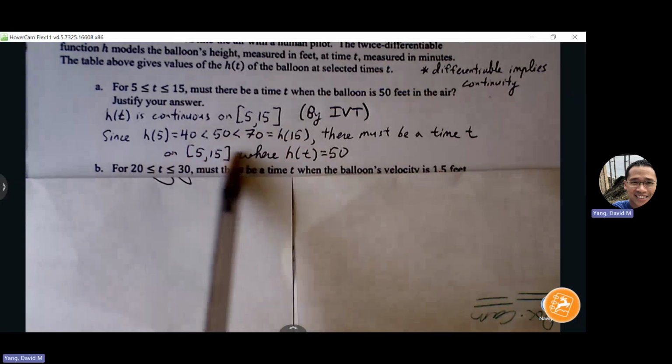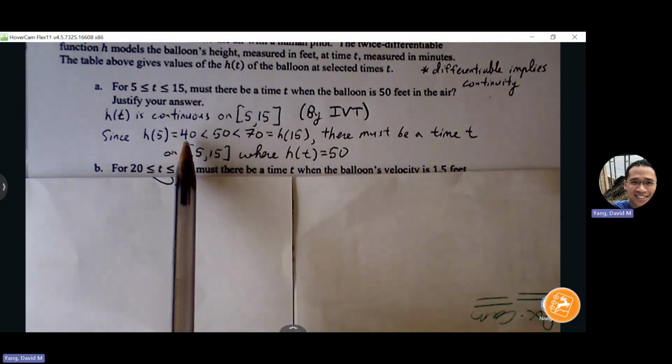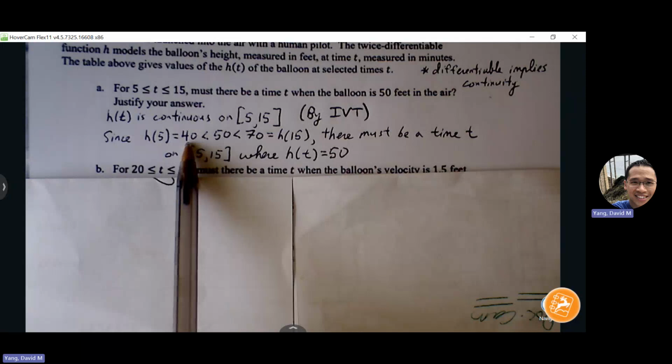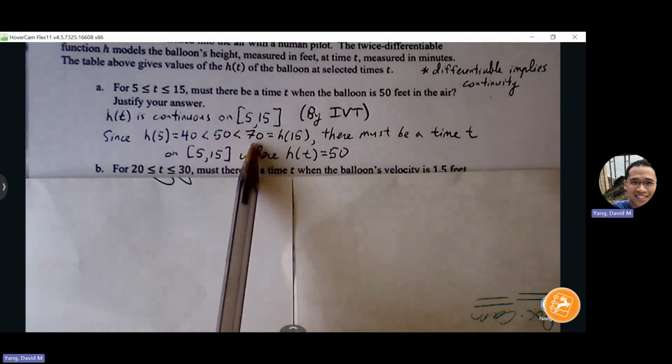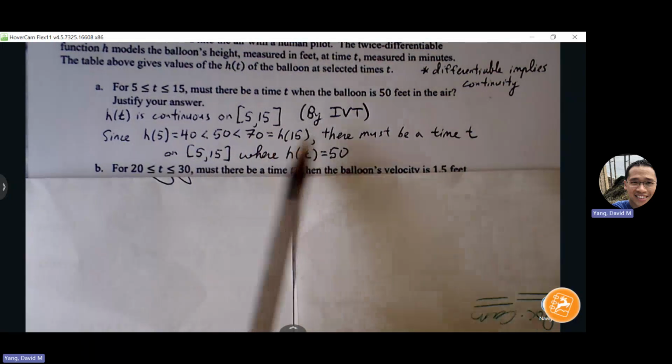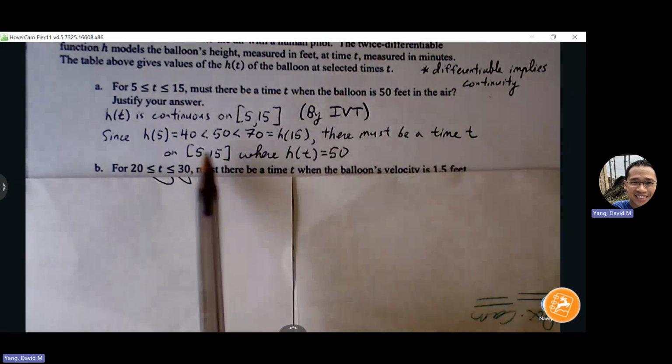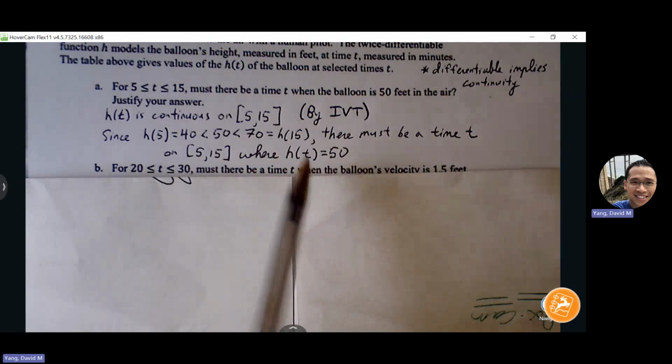Okay, this is the way that we like to write it. If my endpoint is lower than my target, and then my target is lower than my other endpoint, which is coming from h of 15, then there must be a time t where h of t equals 15.